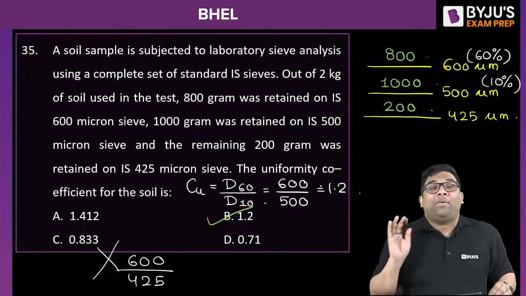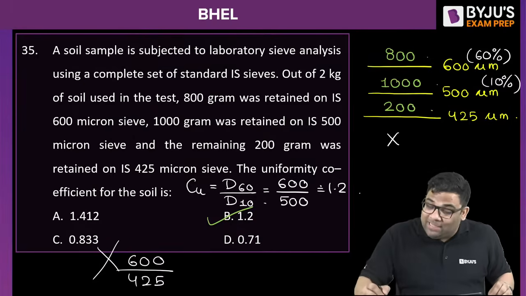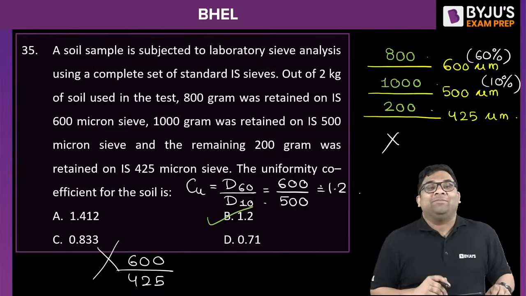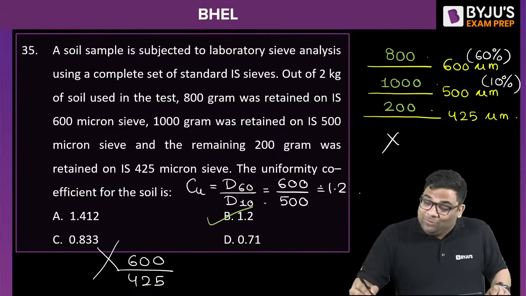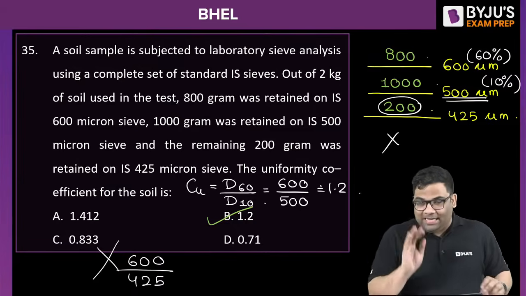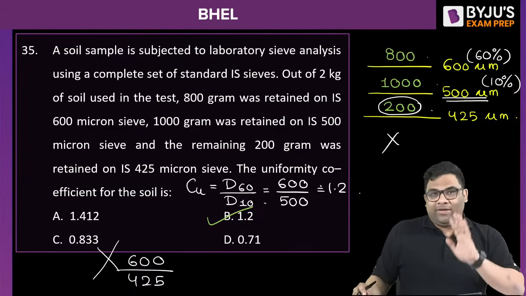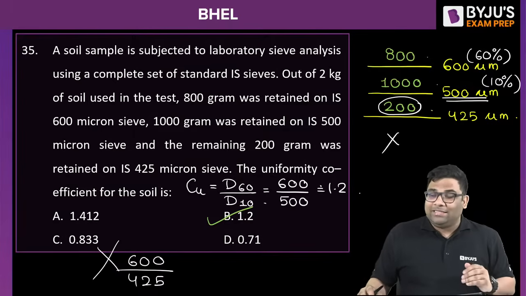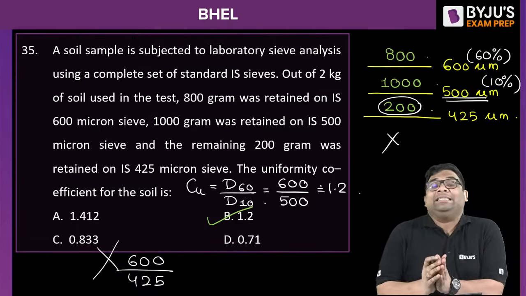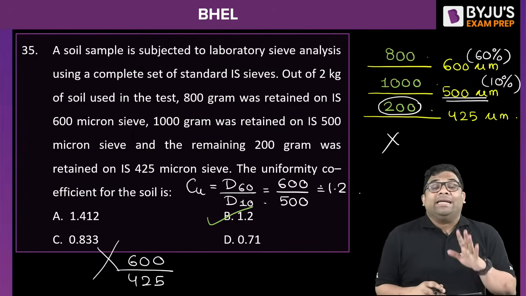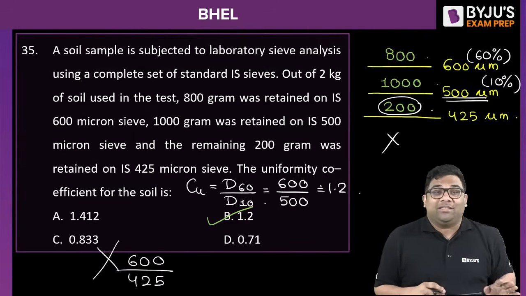Because we have to take passing. Nothing is passing from 425, right? So 200 passed through 500. When I am telling retained on 425, that means passing through 500, right? So when I am taking D60 or D10, it is not what is retained on that. It is what passes through that.